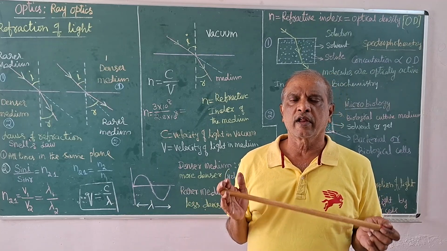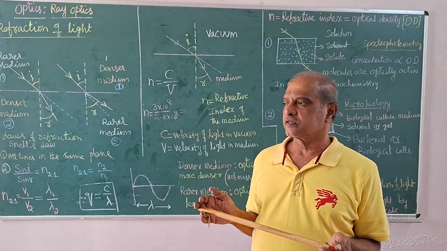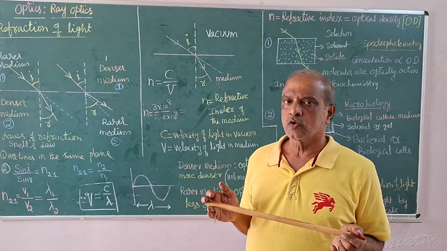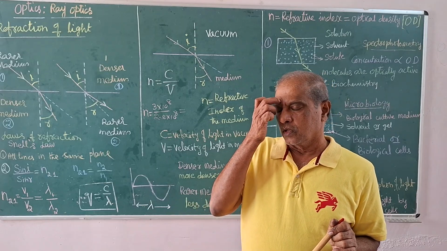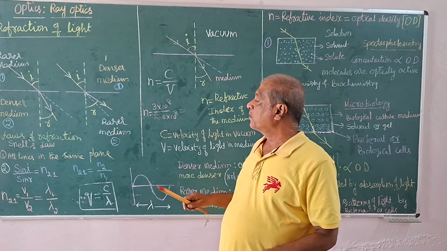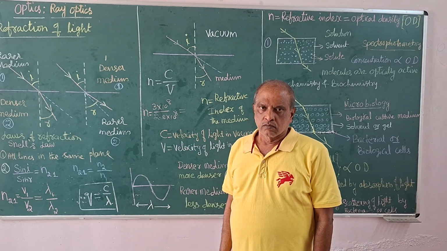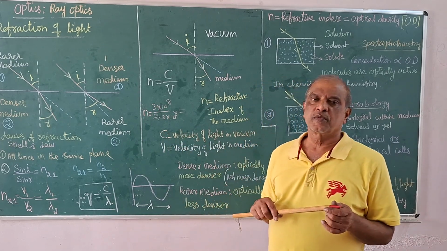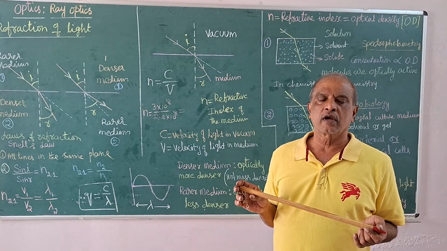It is not related to the mass density, mass by volume. It is not that case. It is nowhere related to the mass density of the material. It is the optical density of the medium. What is meant by optical density?